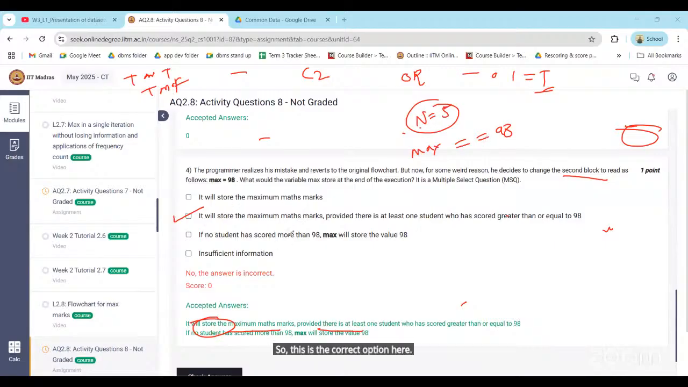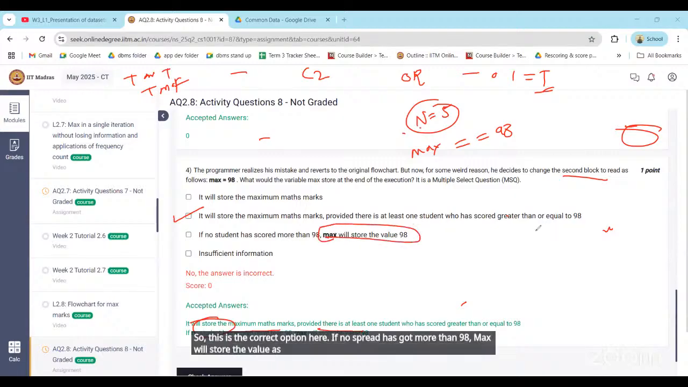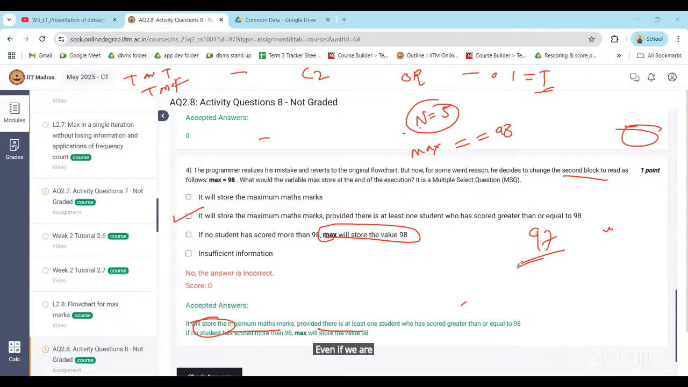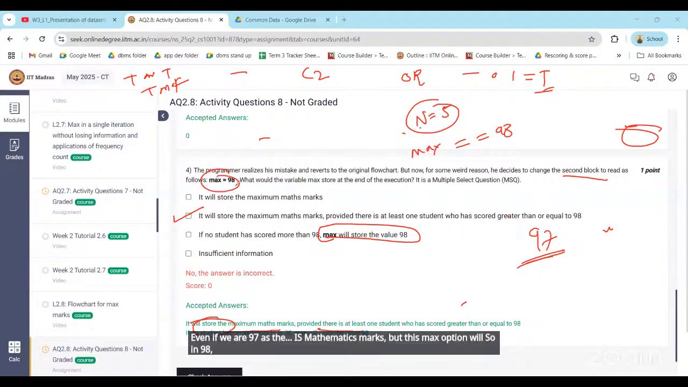If no student has scored more than 98, max will store the value as 98. Yes, that is correct. Even if we have 97 as the highest mathematics marks, this max will be storing 98, right? It means even if no student has scored more than 98 marks, it will still store the value 98 if we initialize with that. Okay, so yeah, option D is also correct.